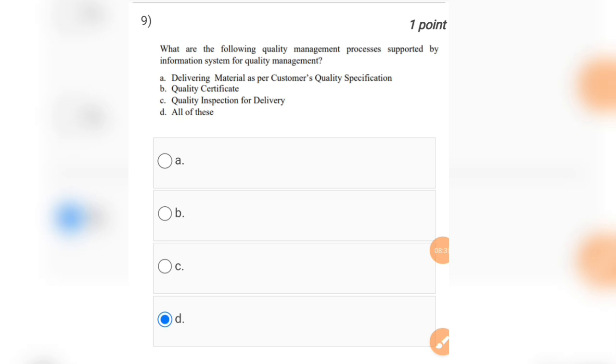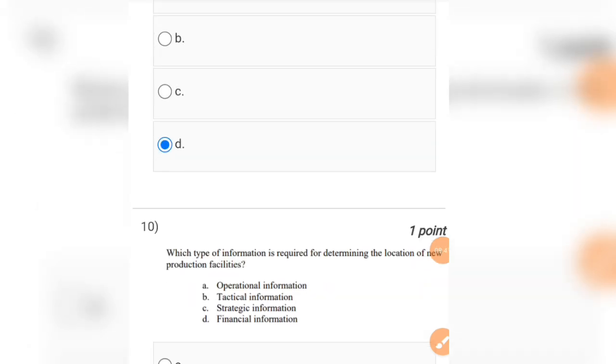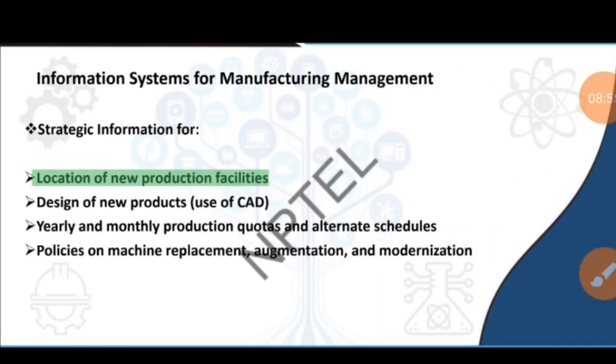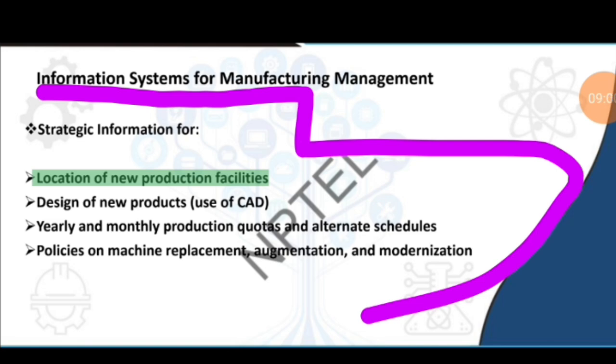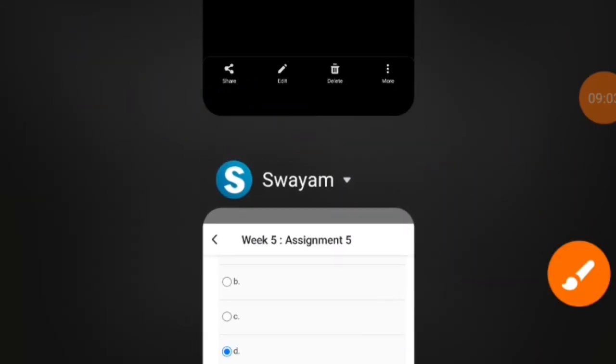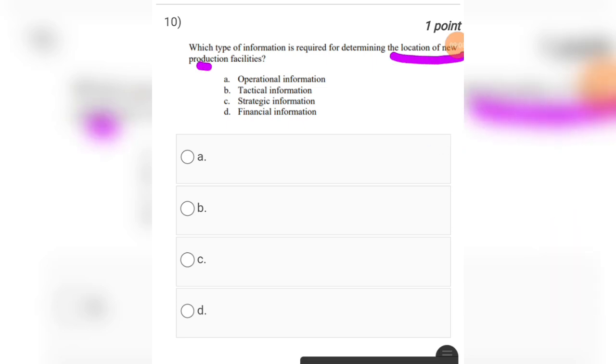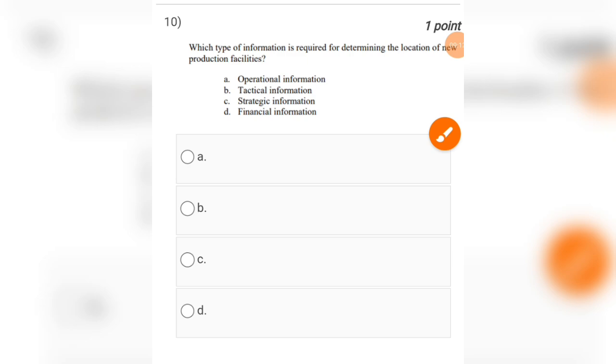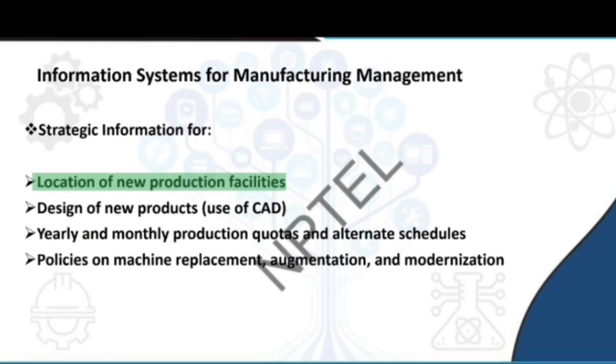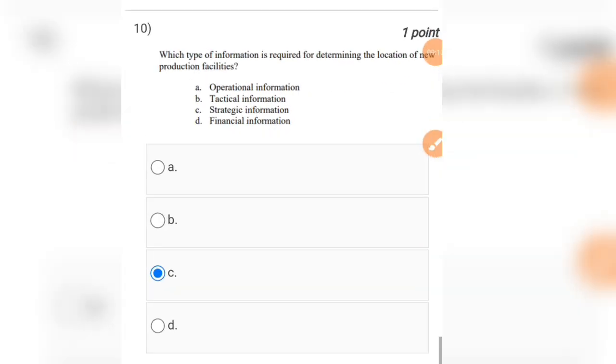Okay, all of these. Last question is which type of information is required for determining the location of new production facilities? Options are operational information, tactical information, strategic information, and financial information. So the answer for this question will be strategic information. Location of new production facilities comes under strategic information. Okay, so now submit it.